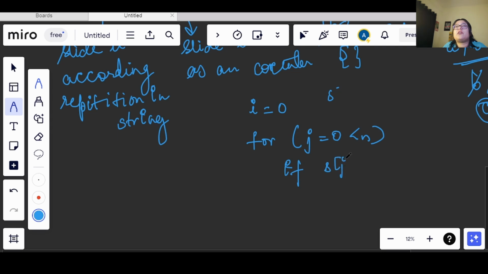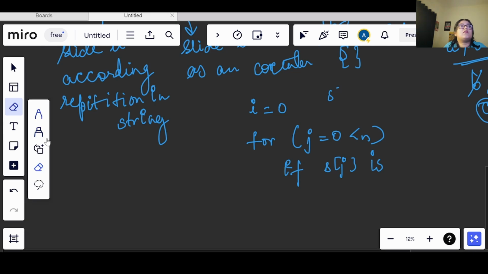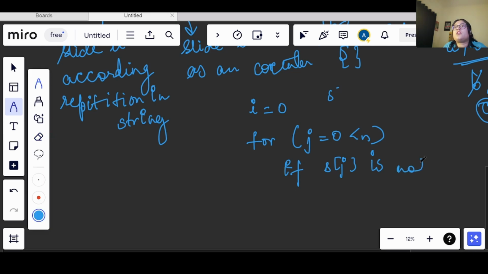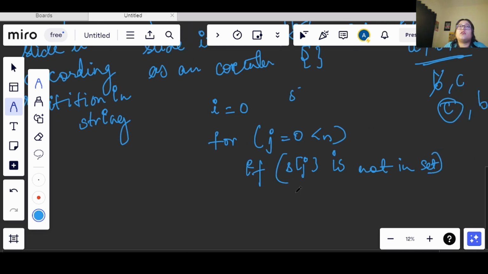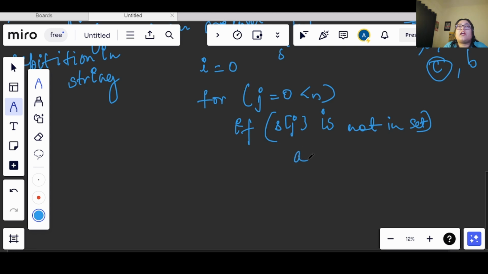If S of j is not in the set, then I will add it in my set. You can use whatever methods you use for adding the value in the set. After adding the value in the set, we check for the max value, so check the maximum length.